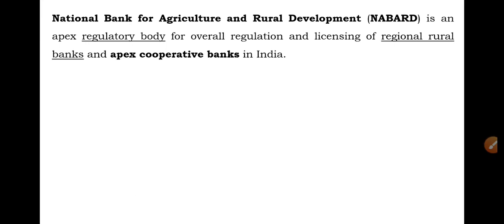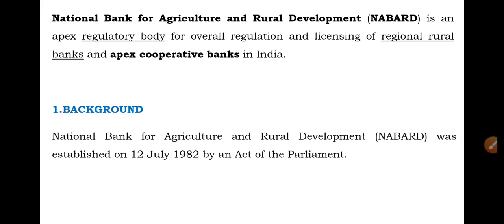If we talk about the background of NABARD, the National Bank for Agriculture and Rural Development was established on 12th July 1982 by an act of Parliament. It was established on the recommendations of the B. Shivaraman Committee.